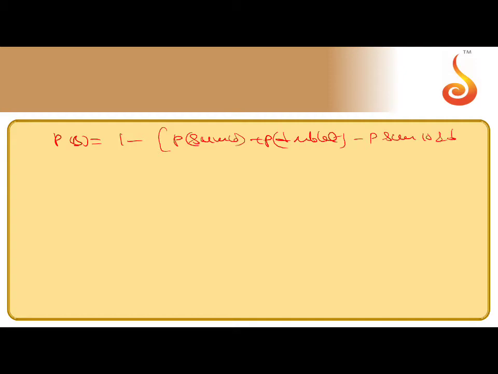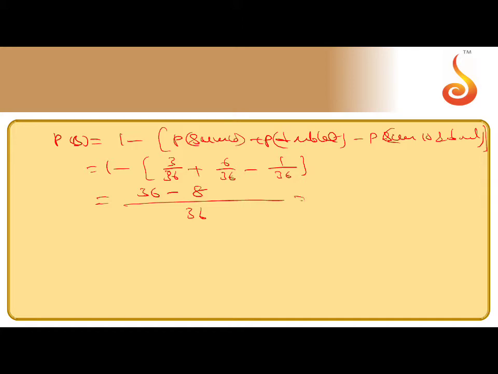minus probability that sum 10 and doublet both occur. That means 1 minus, sum 10 is 3 by 36 plus doublet 6 by 36 minus both 1 by 36. So this will give LCM 36. So 36 minus 8 is 28 by 36. That is 7 by 9. So probability of B is 7 by 9.